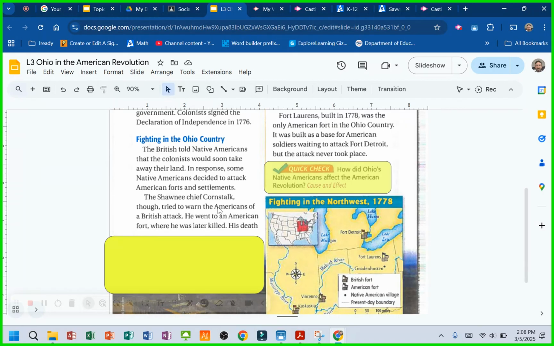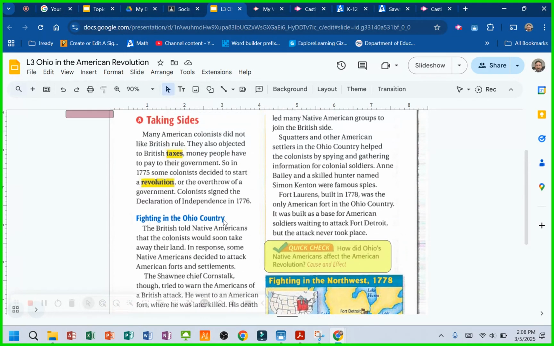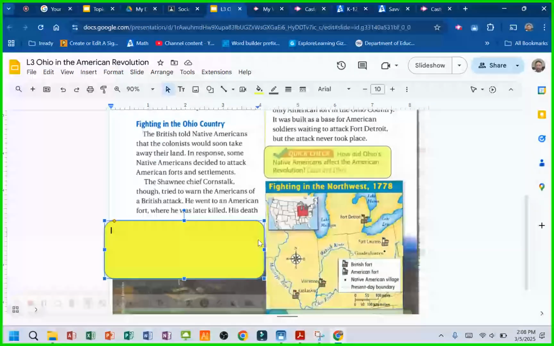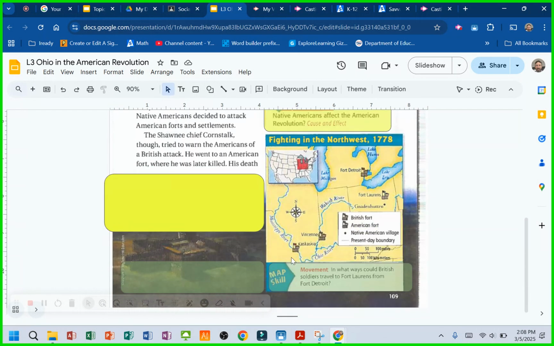It says, how did Ohio's Native Americans affect the American Revolution? Cause and effect. So they talk about what happened. Something happened with Cornstalk, and then the Native Americans did something, so you'll answer that right there. And then, in what ways could British soldiers travel to Fort Lawrence from Detroit? So you have to find Detroit. There it is. There's Fort Lawrence. In what ways? You'll answer that here.